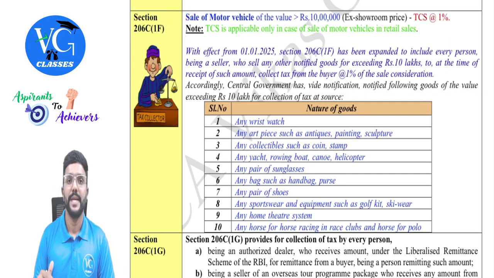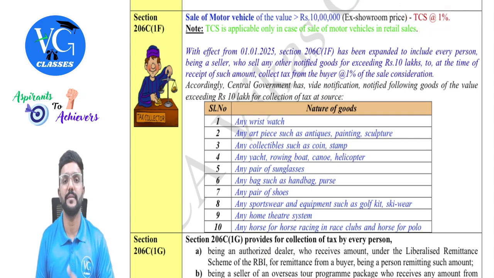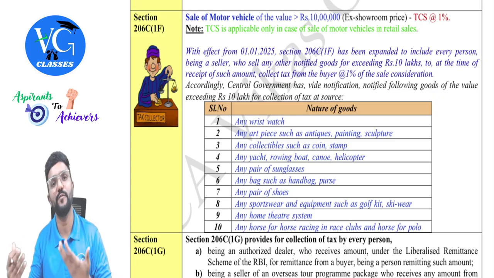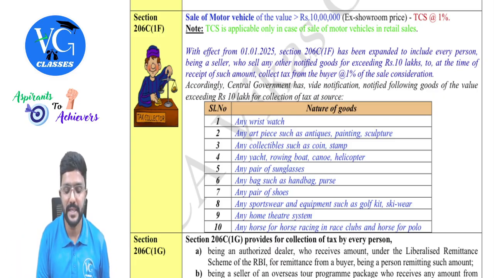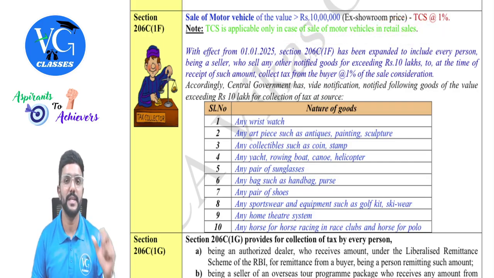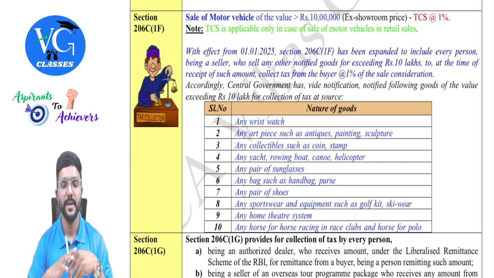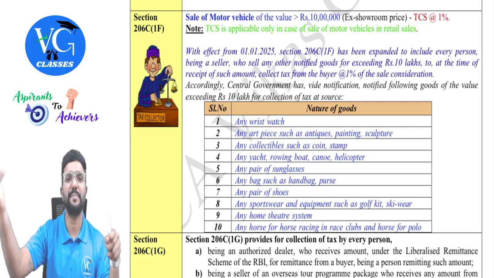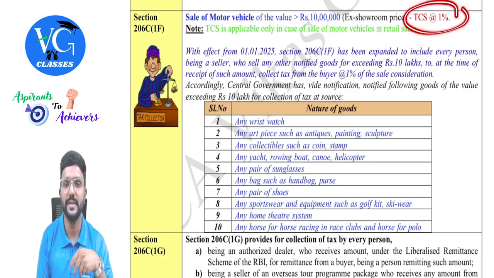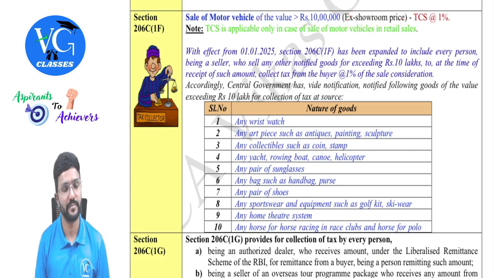If there is a sale of motor vehicle of value more than 10 lakh, that is ex-showroom price, not on-road price, TCS is collected at 1% by whom? By seller. From whom? From buyer. And here TCS is applicable only in case of sale of motor vehicle in retail sales. That is, if manufacturer is selling it to a distributor or showrooms, no TCS. But if distributor or showroom is selling to the people or public at large, is TCS applicable? Yes, only if the ex-showroom price is more than 10 lakh for a vehicle.